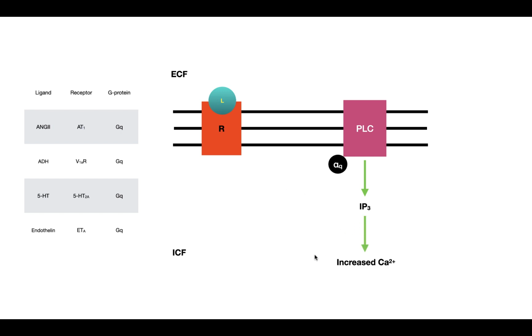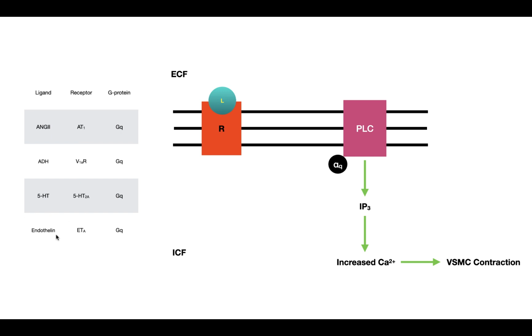And when we lead to increased calcium, this calcium binds to calmodulin, which opens up that binding site on myosin light chain kinase, which therefore leads to contraction. So angiotensin II, ADH, serotonin, and endothelin all cause vascular smooth muscle cell contraction. And this table here just tells you the names of the receptors that they bind to.